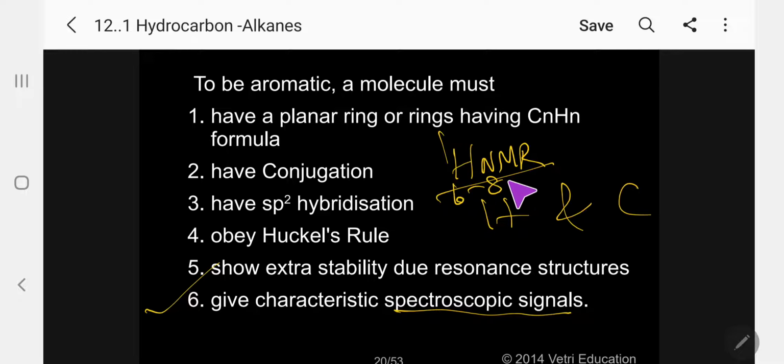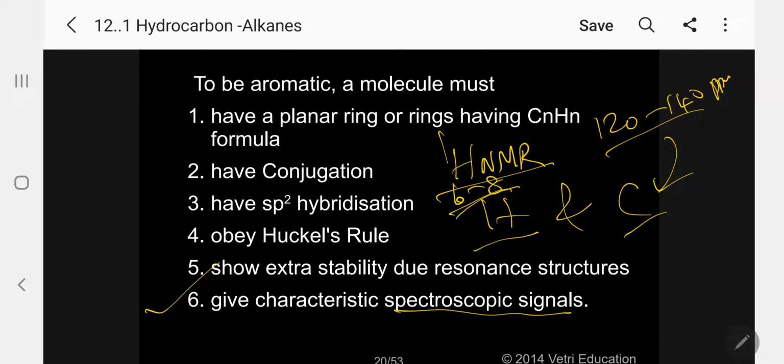Between 6 to 8 ppm, any signal indicates aromatic hydrogen. Between 120 to 140 ppm, parts per million, any signal is due to aromatic carbon atoms. So by looking at the spectroscopy, we can identify the aromatic compound.